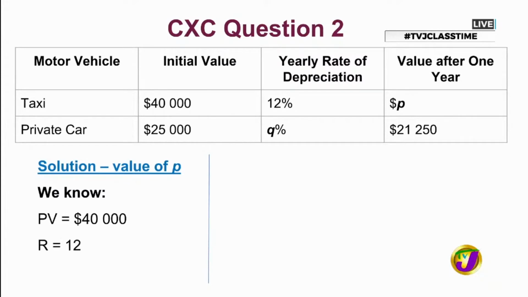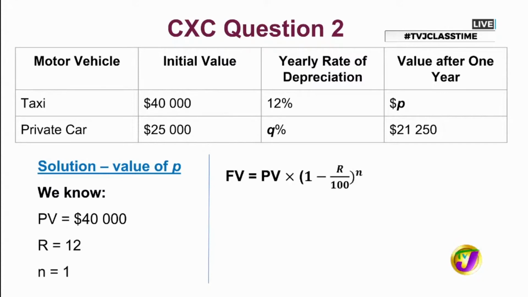Our R here is 12, which is coming from the 12% yearly rate of depreciation. And the number of periods, in this case years, is equal to 1 because we're finding the value after 1 year. I would want to point out to our students that you have to focus on the question, because there is a 2-year question there, but that's not the question for this one. We want to find out P, which is the value after 1 year.